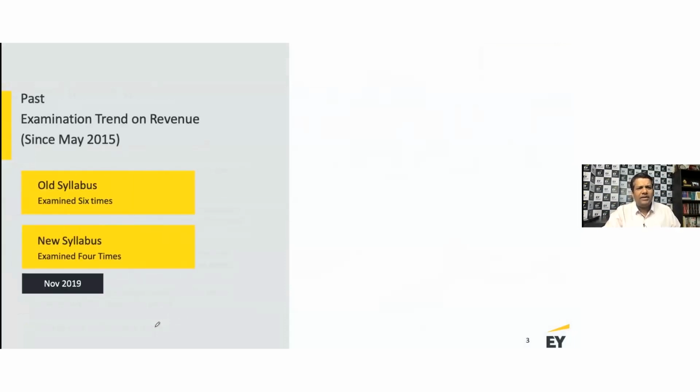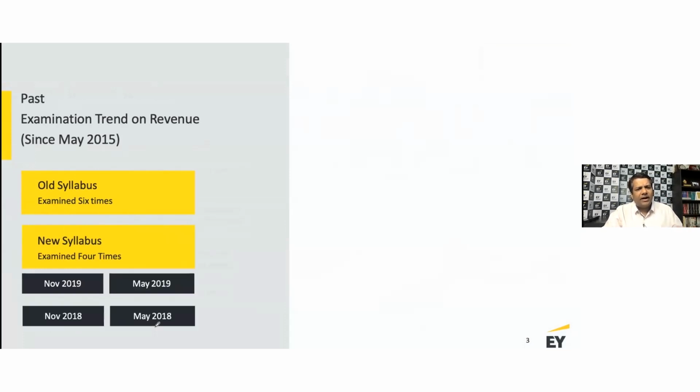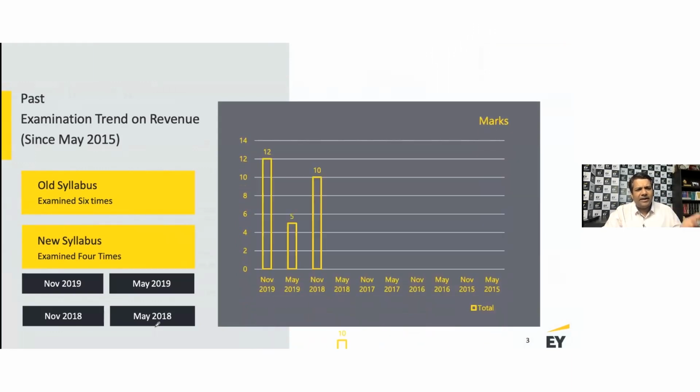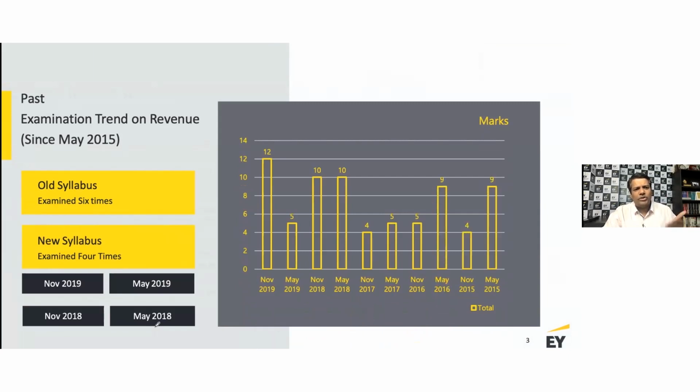So when we look at the importance of this standard from an examination perspective, needless to say, this is very important. It has consistently been covered in all of the attempts, is what we see.